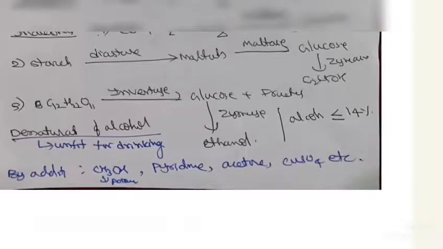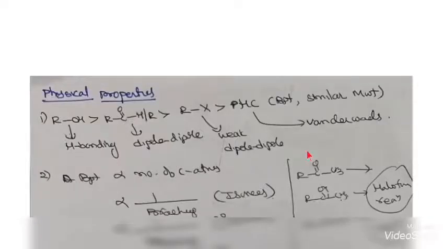So generally the ethanol we are producing is used for drinking purposes. That's why we make it unfit for drinking by using the concept of denaturation of alcohol. We are adding methanol, which is a poison, and pyridine, which just gives a bad smell, or acetone and copper sulfate, to denature the alcohols and make them unfit for drinking.